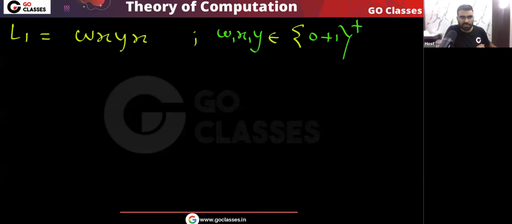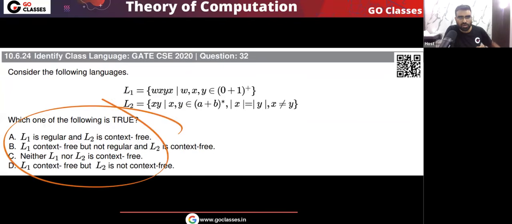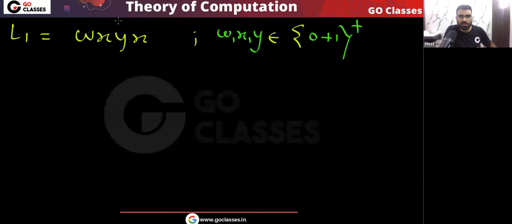Now let's see whether this language is a CFL or not. The question is asking, is this regular, is this CFL? First we have to check whether it is regular or not. Let's consider this. The question is saying that w, x, y belong to (0 or 1) whole plus, yes or no? But here you can notice there is something interesting: there is x here and there is x here. So it is looking like a non-regular language, yes or no?